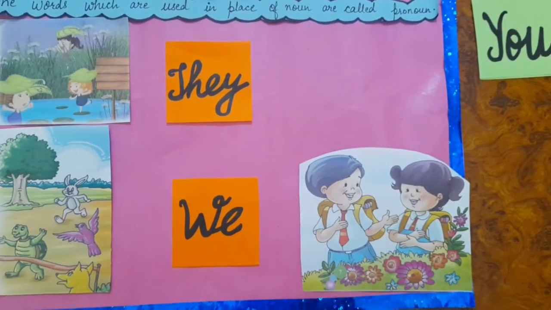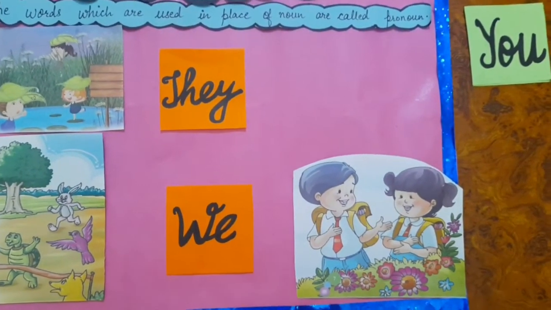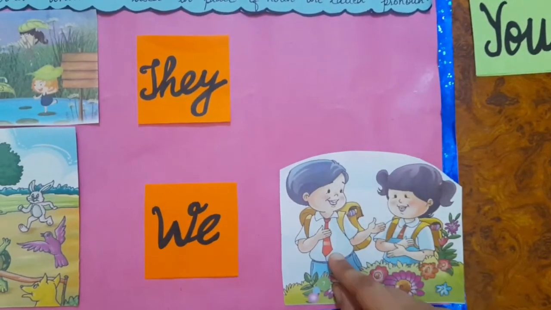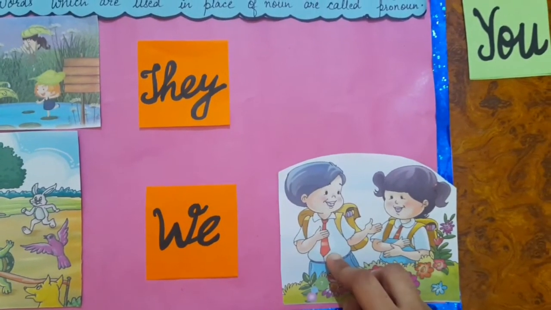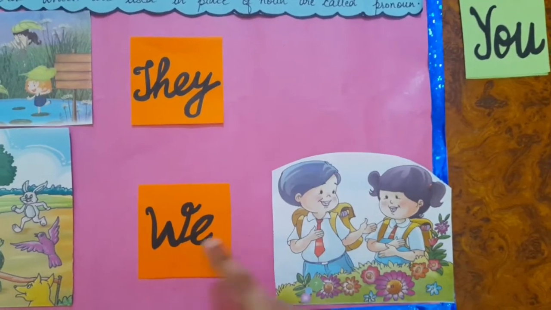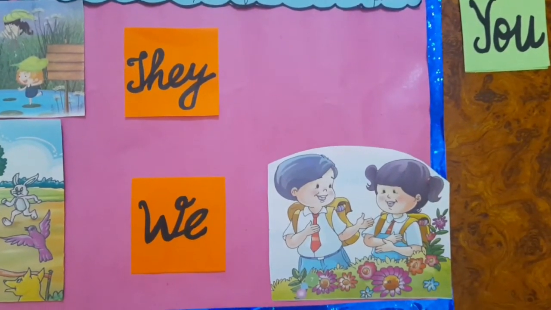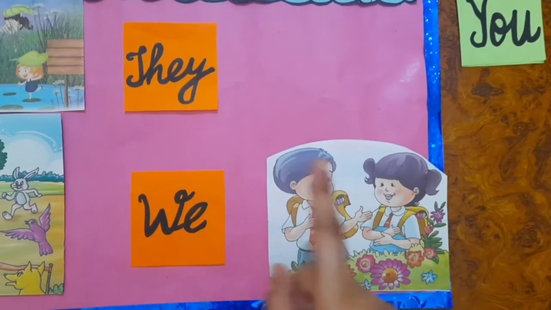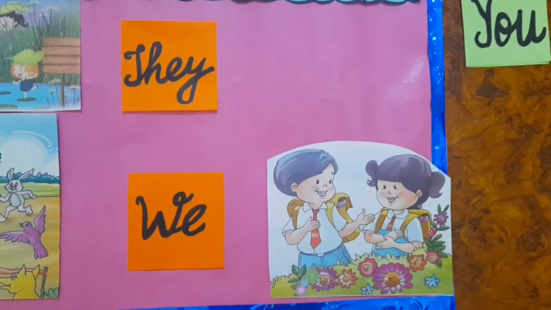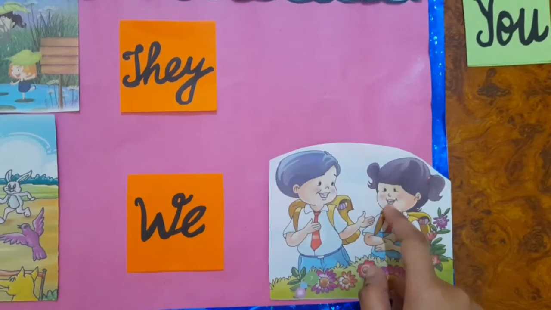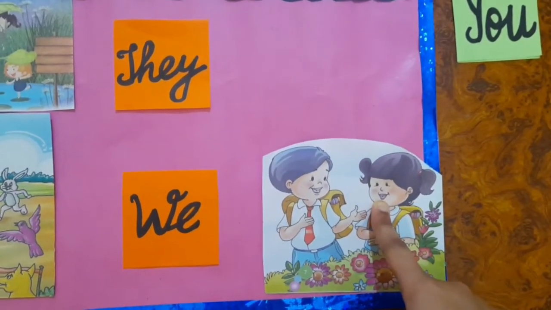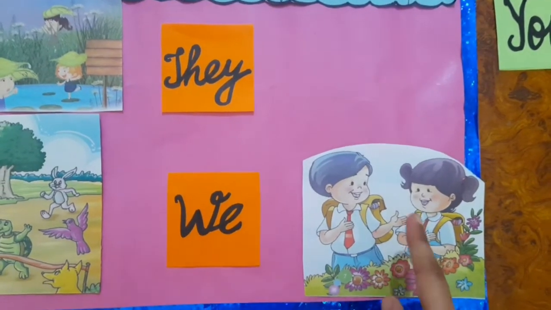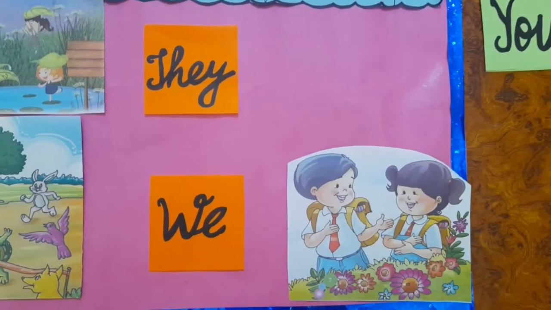Okay? Now we. We are going to school. We are going to use we. Suppose this is me and my brother. Okay? So we are going to use we like we are going to school. We are talking to each other because you are involved in this activity. You are present in this photograph and you are involved in this activity. So we are going to use we. Okay? We are going to school.